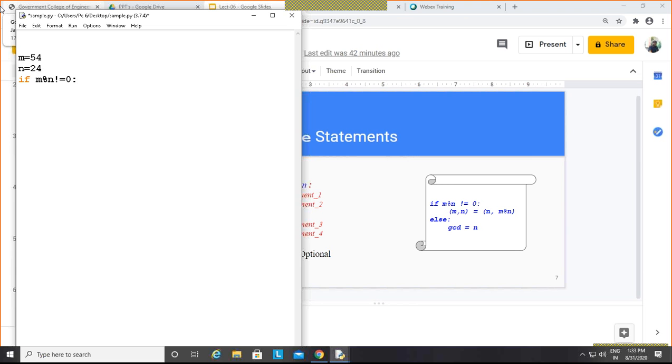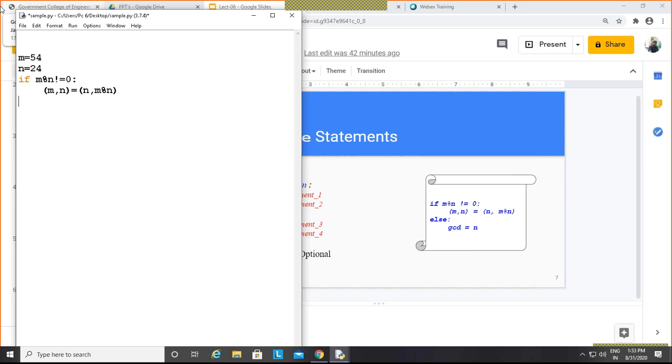Now I need to assign the values to m and n: first is the n value and second is the m mod n value. That I need to assign here. And this is the end of this if, so a single statement is there.